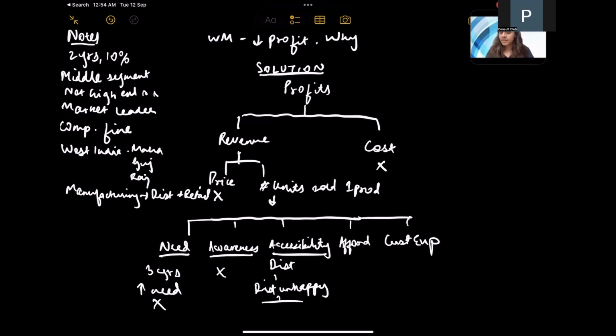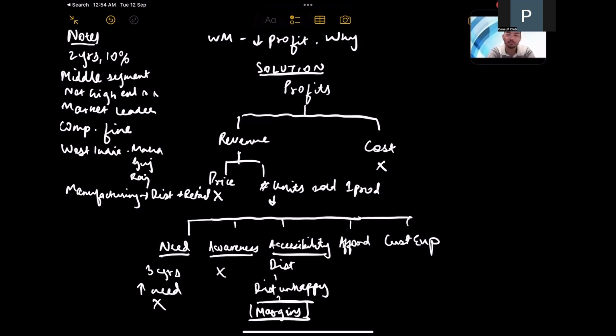But since we have already established that the need and the awareness is there, is it safe to assume that it's an issue of margins, that we are not able to offer enough margins to the distributors? Yeah. Perfect. I think it is an issue of margins. So what exactly do you want to know more about margins that could maybe help you?